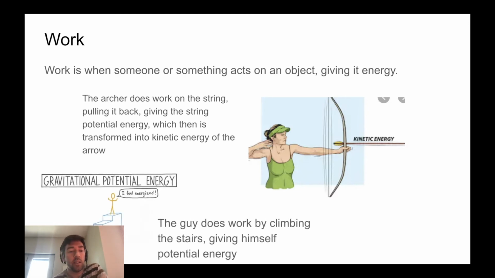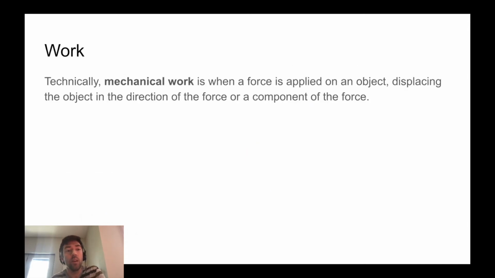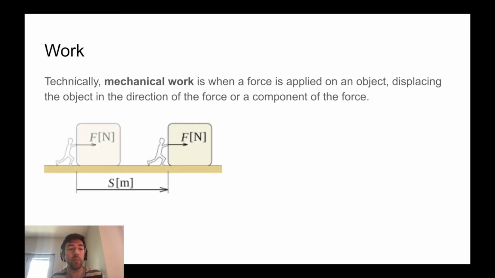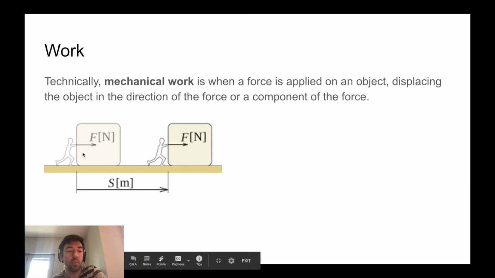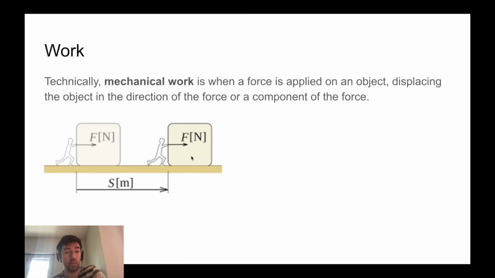In the case of the guy on the staircase, he does work on himself because he's climbing the stairs. So he's doing work, and he's basically giving himself energy by climbing the stairs and by doing that work. So the technical definition of work, specifically mechanical work, is when a force is applied on an object, displacing the object in the direction of the force or a component of the force. We'll get into that idea of direction in more detail. So for example, here's a guy pushing a box, and he's applying a force towards the right, and the box is being displaced in the same direction towards the right.